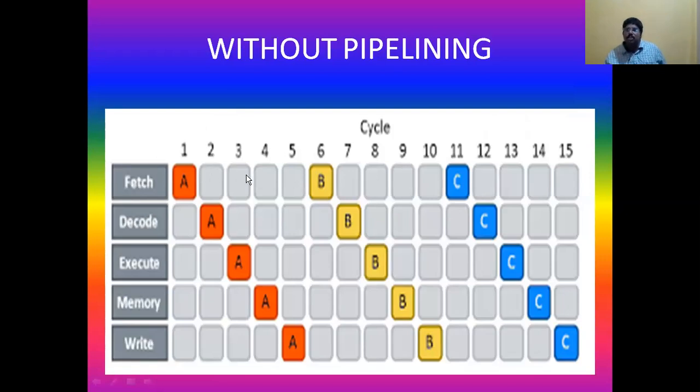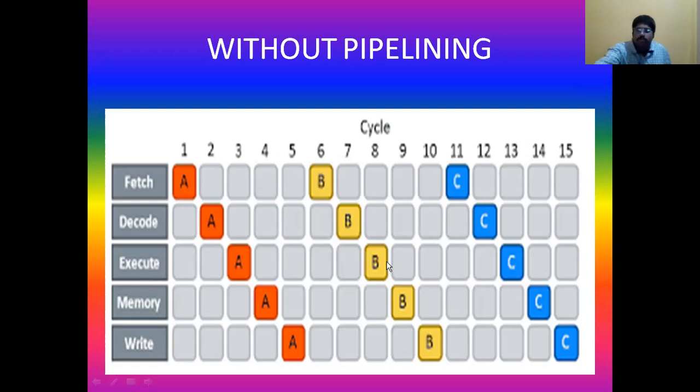That is the burst, giving poor performance. Similarly, the decoding unit's task is over in the second cycle, but it does no work up to the 7th clock cycle. Similarly, the execution task is complete in the 3rd cycle itself, but it does nothing up to the 7th, 8th clock cycle.